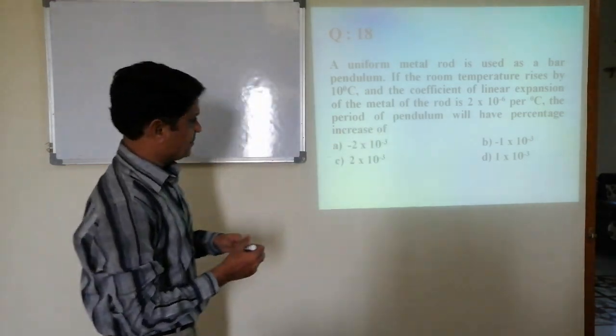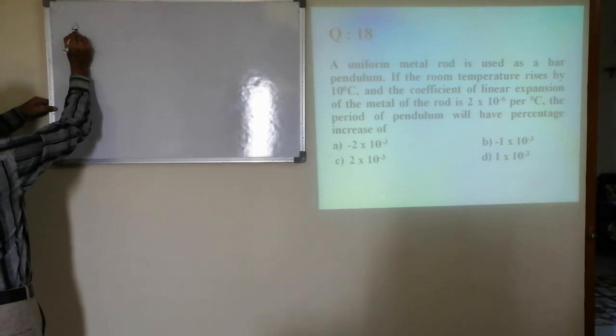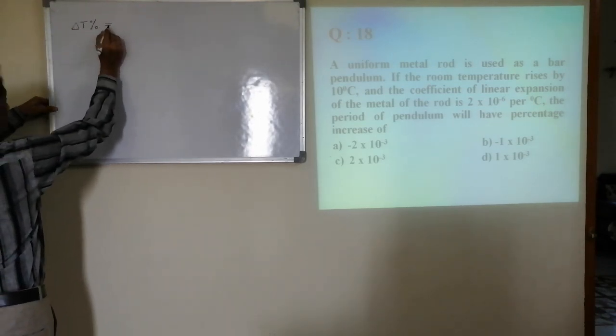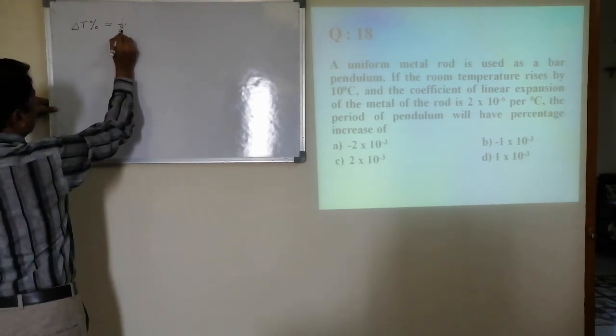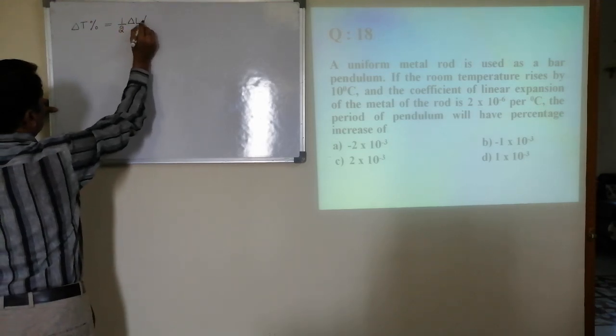Okay, for this question, I have given a direct relation. Percentage change in the time period is equal to half into percentage change in the length.